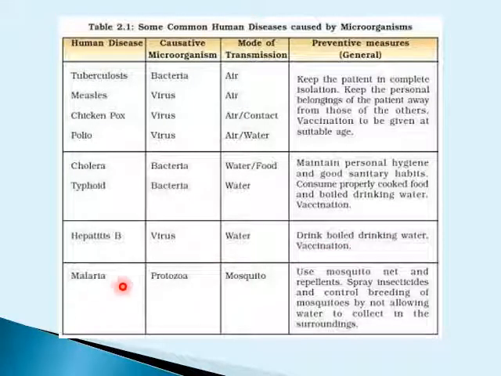Next one is malaria, as we have discussed about malarial disease. The causative pathogen is the protozoan. Mode of transmission is through the mosquito, a carrier. Use mosquito nets and repellent. Spray insecticides and control breeding of these mosquitoes by not allowing water to collect in the surroundings.